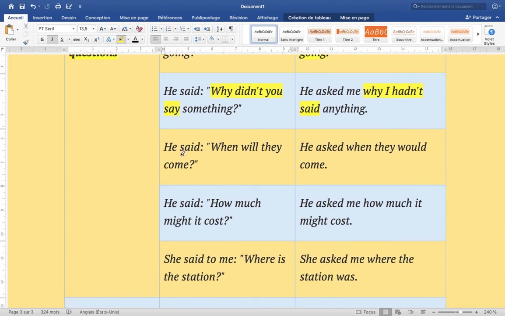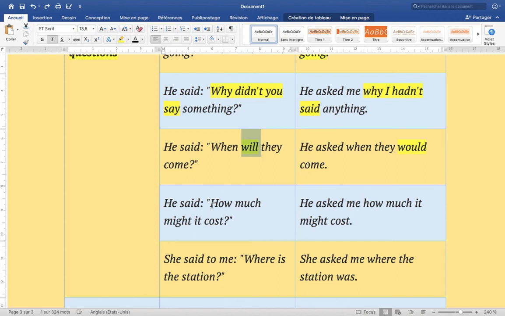Okay, so then we have the next question. We have: he said, "When will they come?" Okay, we have when, we have will. So try to pay attention to will. It turns to would. We have when, it turns to would, and we are going to say that. So he asked when they would come, etc.